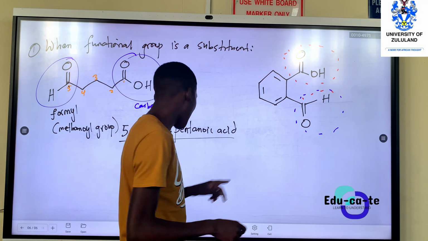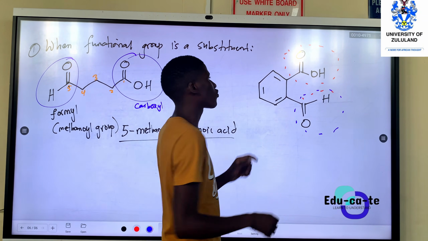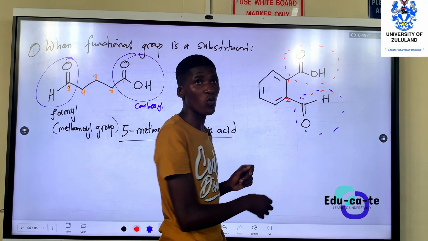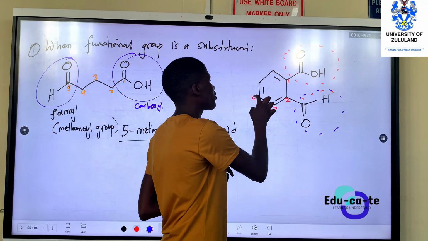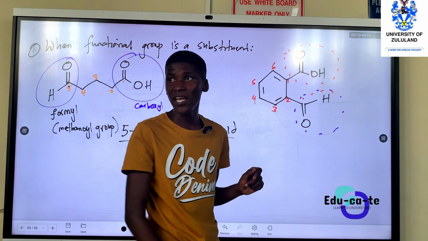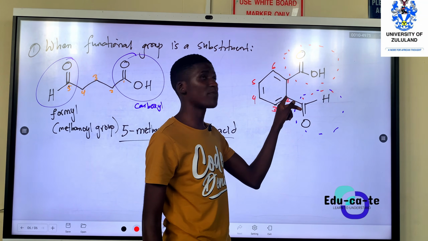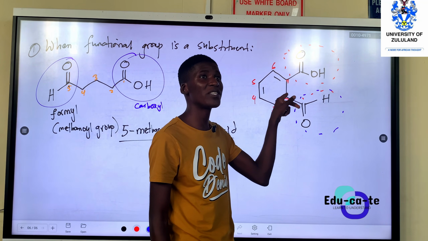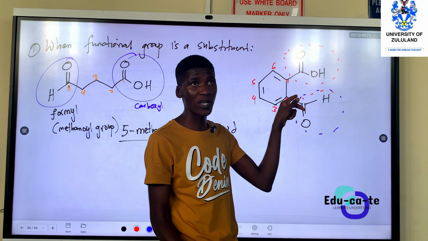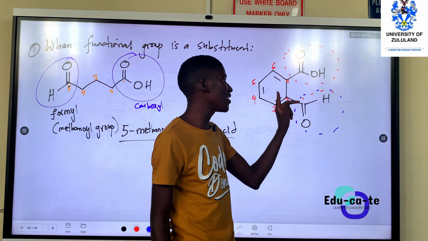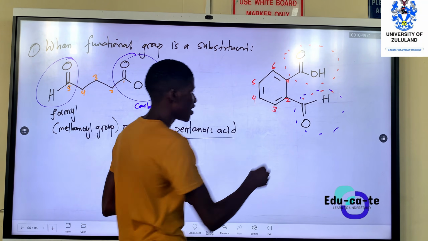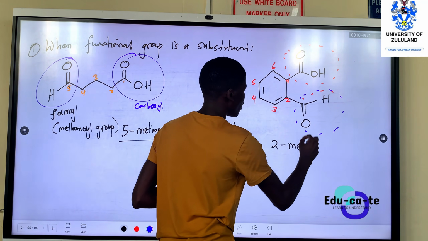For example, if this is the functional group, it means this is carbon number 1, this must be carbon number 2, this must be carbon number 3. I'm sure we know how to number the carbons. So if this is carbon 1, this must be 2. We cannot say this is 1, 2, no, because the substituent must get the lowest number possible. So this is carbon 1, carbon 2. On carbon 2, we've got a methanoyl group. So this is 2-methanoyl.